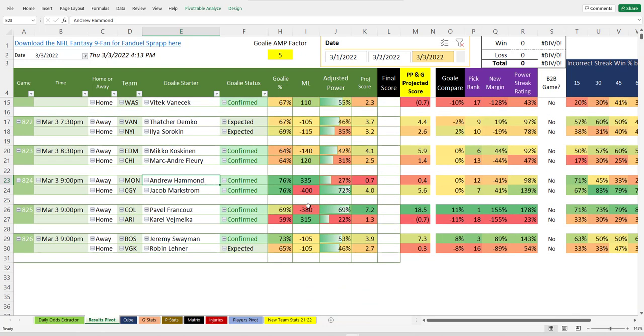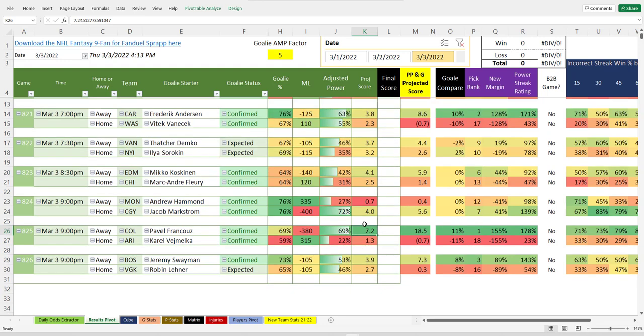The number 1 pick of the day, though, is Colorado at a -380 over Arizona. Makes a lot of sense. It's tough to bet these games sometimes, though, because Arizona knows this is supposed to be bad, so they collapse a little and try to play a lower scoring game. And so you don't think Colorado actually gets to 7, but that's where they would get if Arizona lets loose.